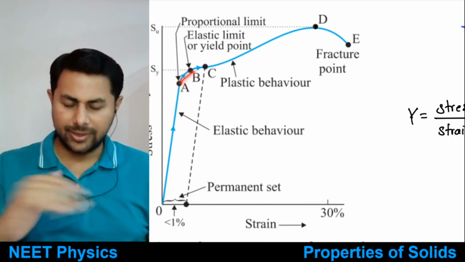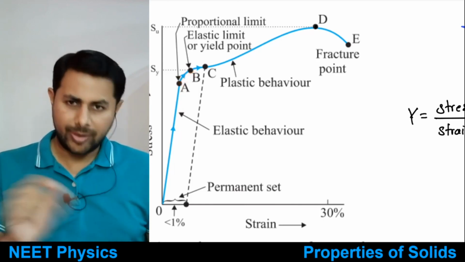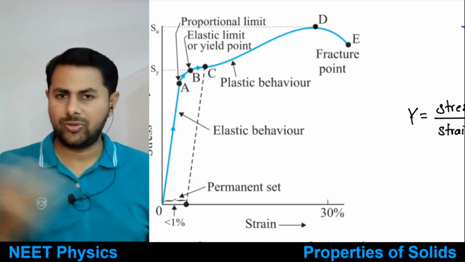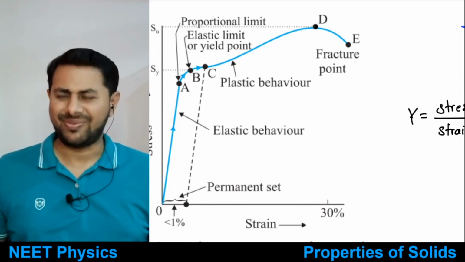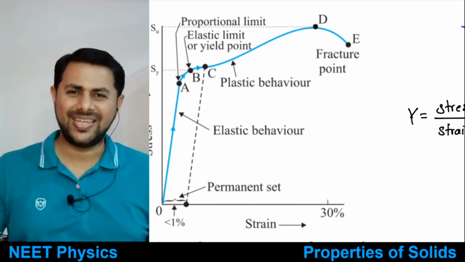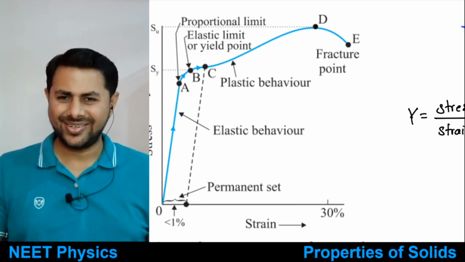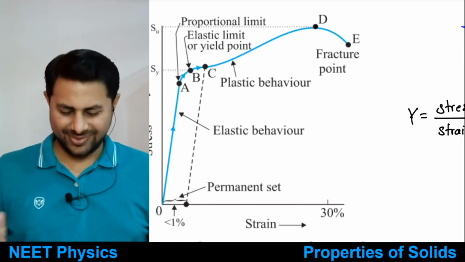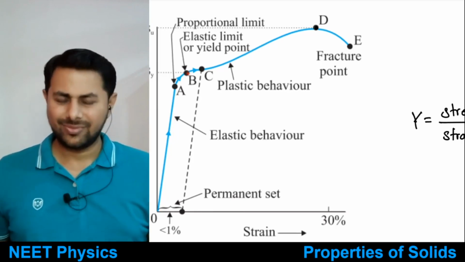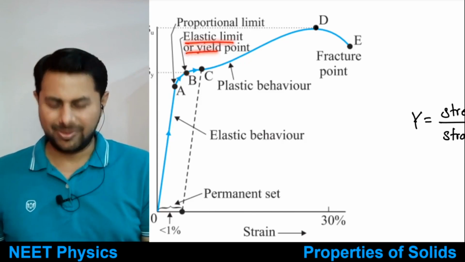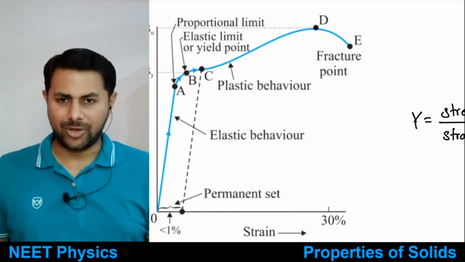Then it curves like this, but still the wire is perfectly elastic. That means if you remove the weights, it will regain its length completely. So the wire is perfectly elastic till this point too. Okay, so this is called the elastic limit, or this is called the yield point.